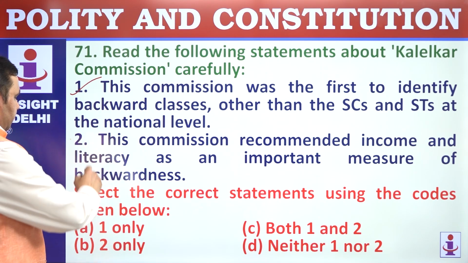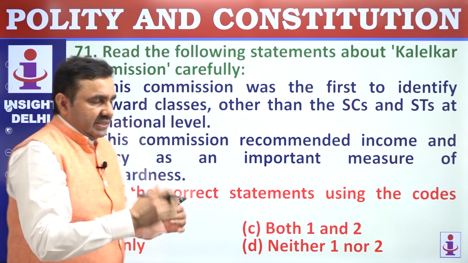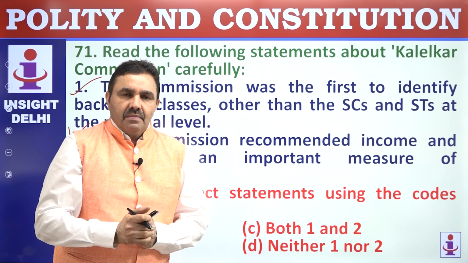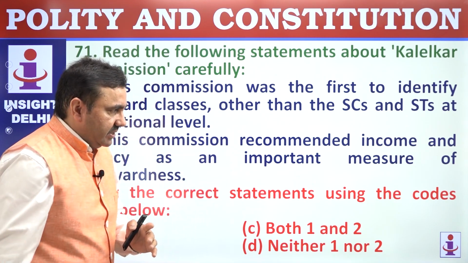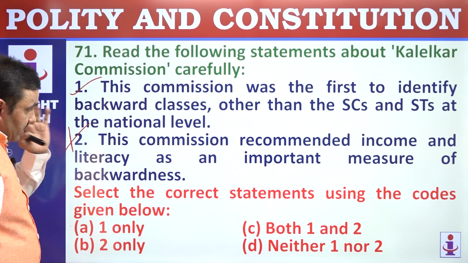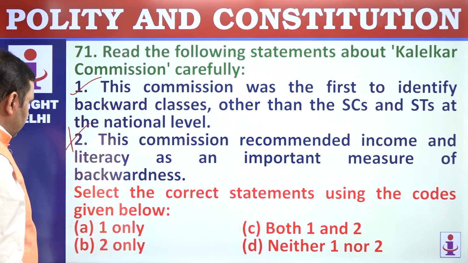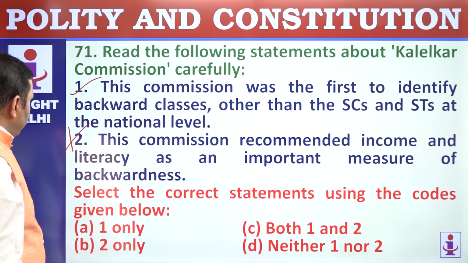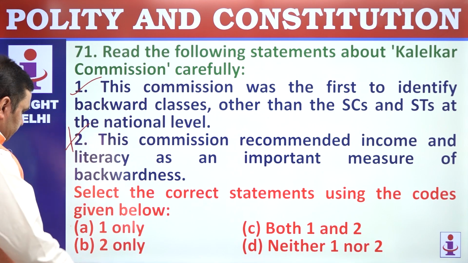And because it recommended caste identity, its recommendations were rejected by the government. The government was expecting that income and literacy should be the criteria. So objective criteria of income and literacy were supposed to be there, but it recommended caste. That's why the recommendations got rejected. One is correct, second is incorrect. A.